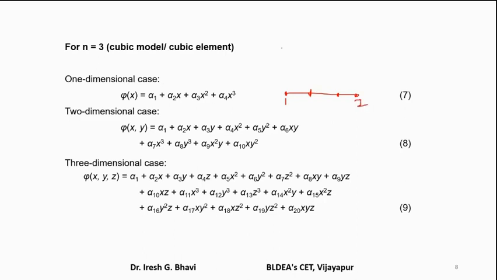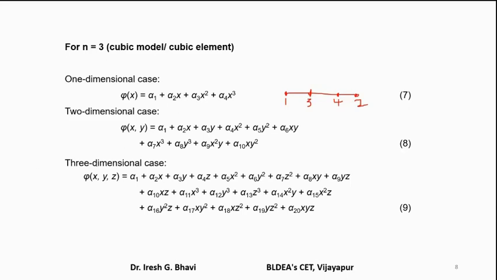Is it clear? And for cubic bar element, what will be the displacement model? It will be like this. Phi of x is equal to alpha 1 plus alpha 2x plus alpha 3x square plus alpha 4x cube. So it is a single element with the 4 nodes like this, 1, 2, 3, 4. So this is called a cubic bar element.